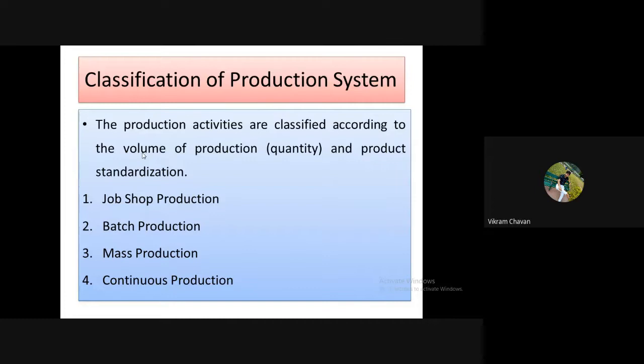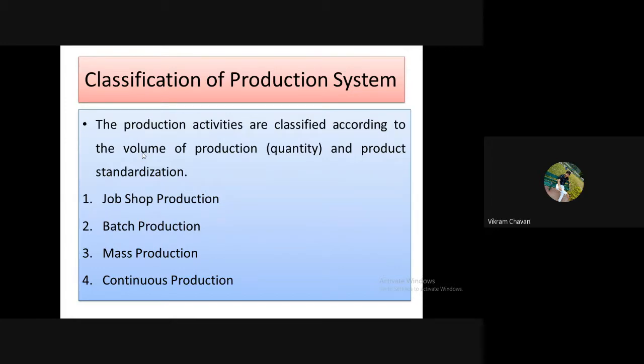In that, write down the first point: the production activities are classified according to the volume of production, in bracket, volume is quantity, number of products, and product standardization.